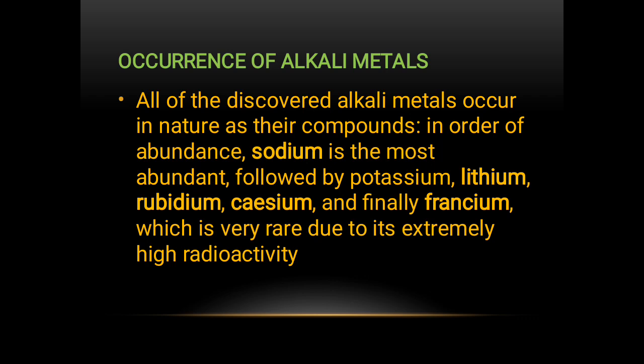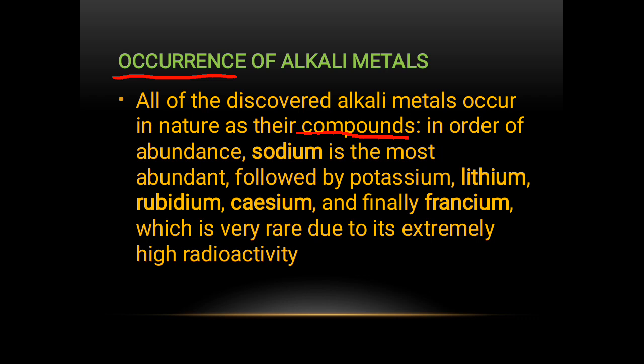You know, elements are distributed all over the earth's crust and oceans, in our bodies, everywhere elements are found. And when we need to know where alkali metals are found, they are always present in their compounds. They are never found free like noble gases, because they are very reactive. That's why alkali metals are always present in their combined state.